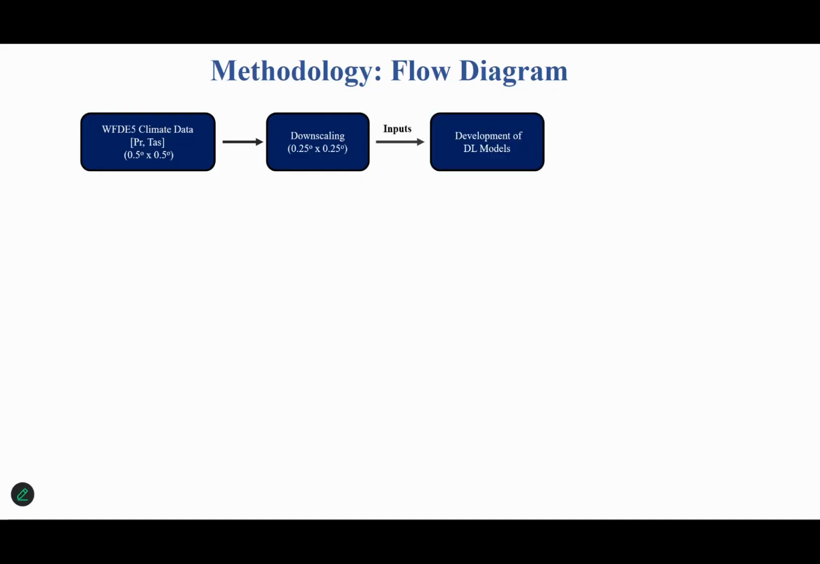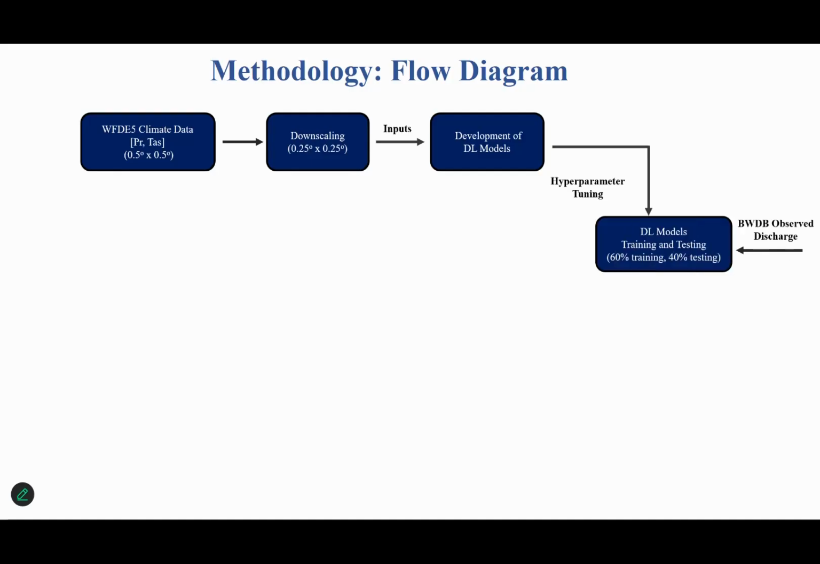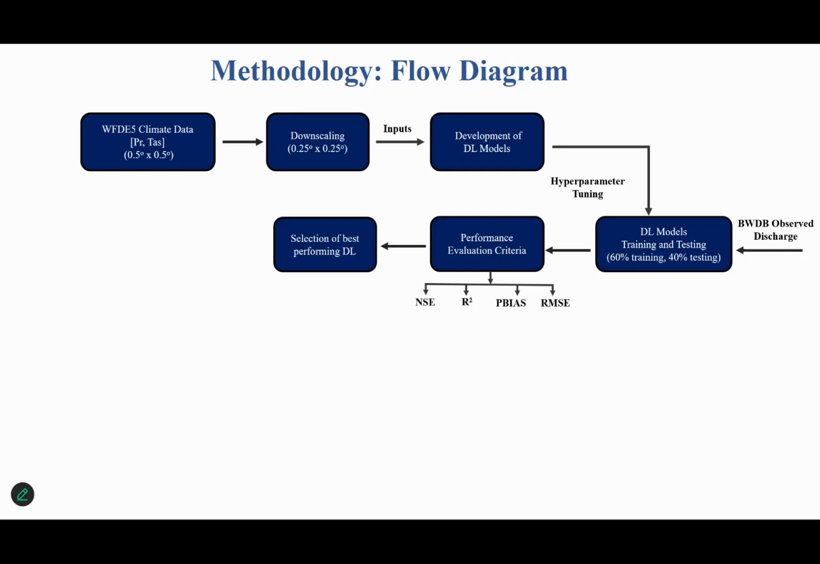Then, provided the inputs, I developed my deep learning models with hyperparameter tuning. I used 60% of the dataset for training and 40% for testing, and compared the outputs with observations. I selected 4 performance evaluation criteria: NSE, R-square, P-bias, and RMSE. Based on that, I selected my best performing deep learning model.